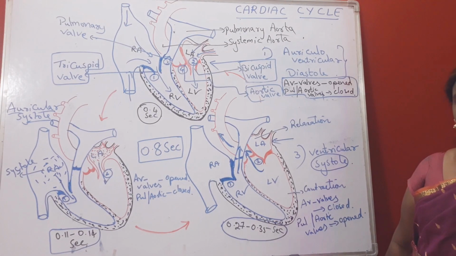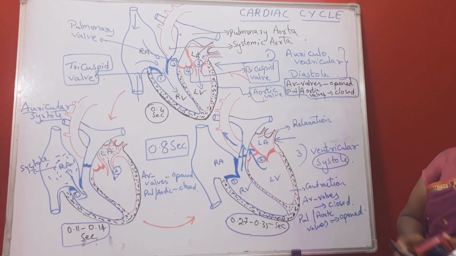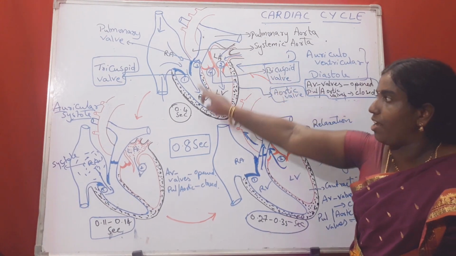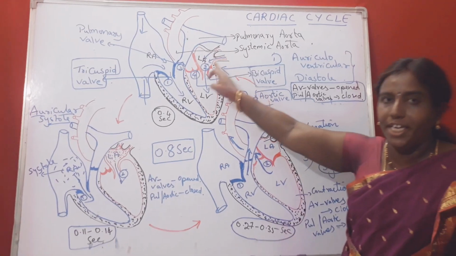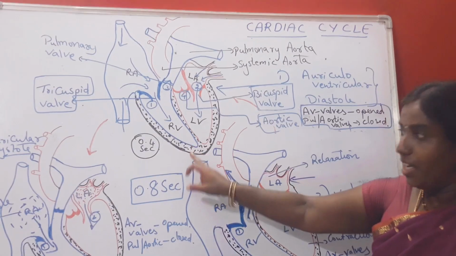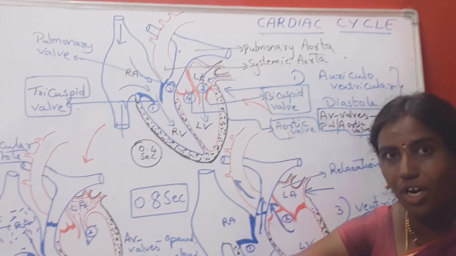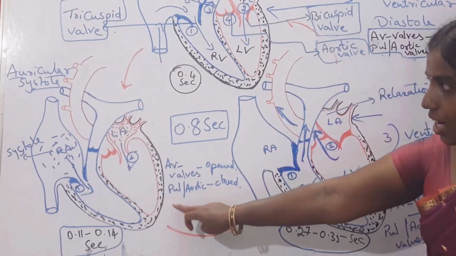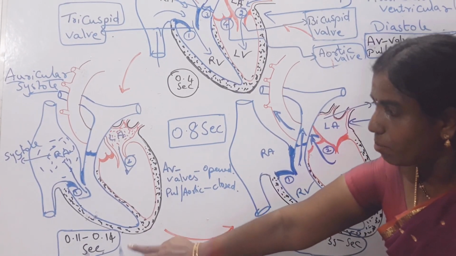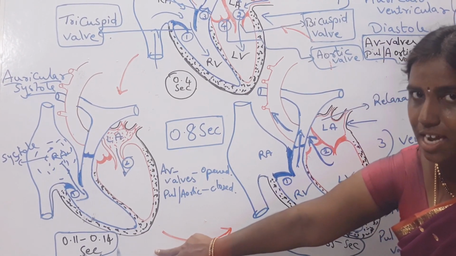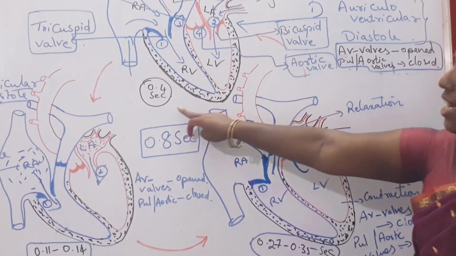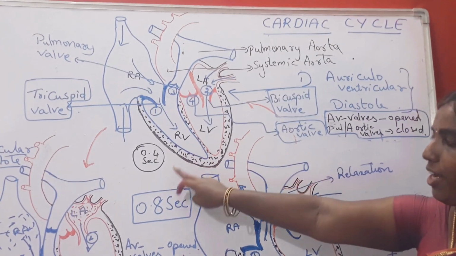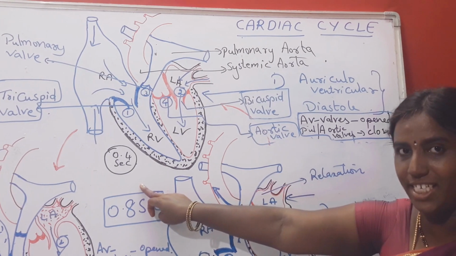So this is cardiac cycle, children. Cardiac cycle takes place in 3 stages. First, I began with the joint diastole. Next stage, auricular systole. Auricular systole is taking place in 0.11 second, very less time. Whereas joint diastole is taking more time, 0.4 seconds.